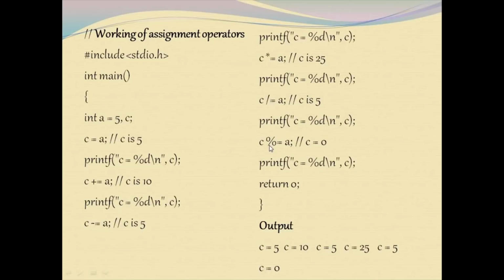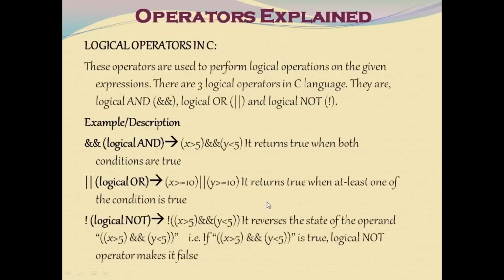And now moving on to the modulo operation, c modulo equals a, which is expanded as c = c % a. So the modulo operation is performed. 5 is divided by 5. The remainder is going to be 0, which is getting printed on the output screen with the help of this printf statement. This is the end of the assignment operator.